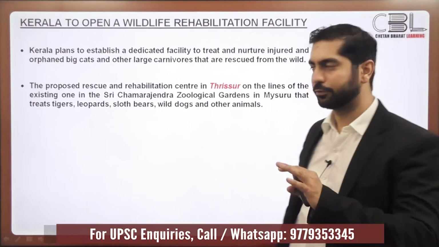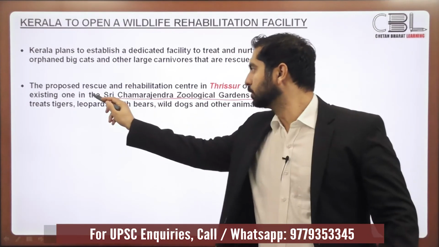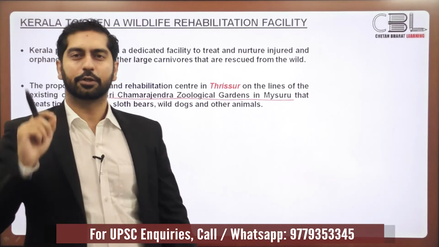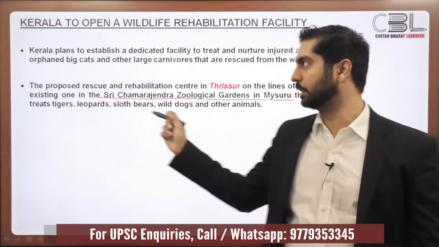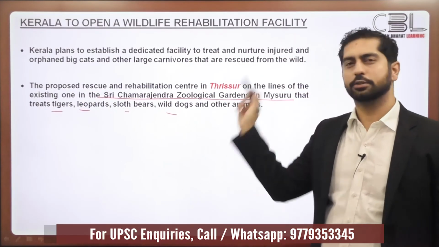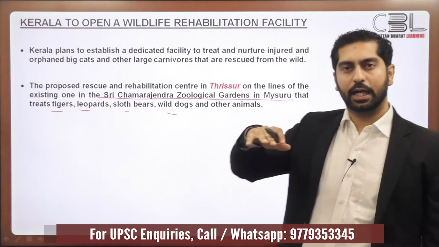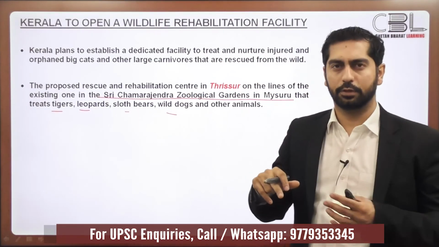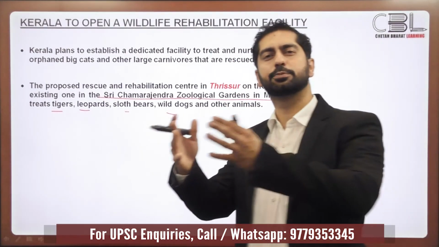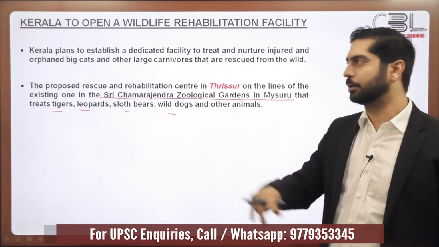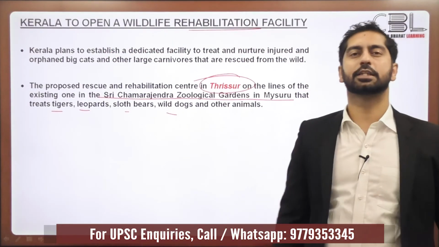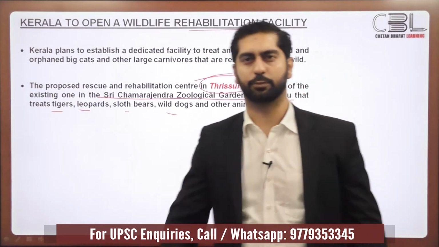For example, we had one facility in the Mysore Zoo, Shri Chamarajendra Zoological Gardens in Mysore, one of the best and largest zoos in India. It already had this wildlife rehabilitation facility to treat tigers, leopards, sloth bears, wild dogs and other large animals. But Kerala had no such facility. So the animals which got injured as a result of man-animal conflict or natural factors used to be transported to far-off places for treatment. Now Kerala government has decided to set up this rehabilitation facility in the Thrissur region. So that's one point that you can keep in mind.